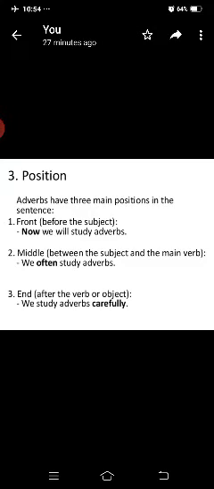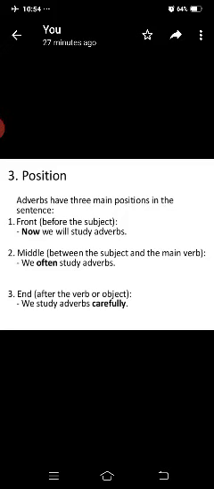Position. Adverbs have three main positions in the sentence. Number one, front, before the subject. In a sentence, the adverbs can be placed in three positions. The number one is front. Now we will study adverbs. The now is the front position.